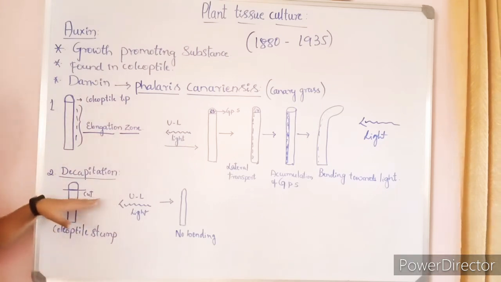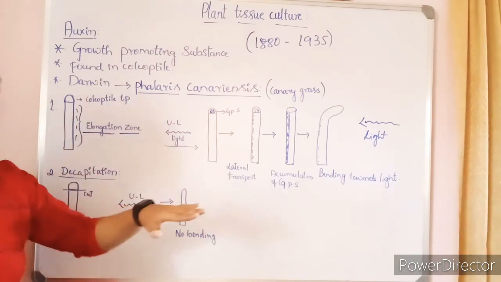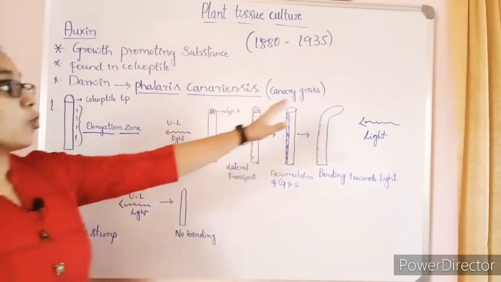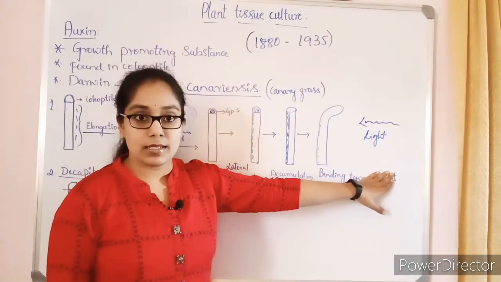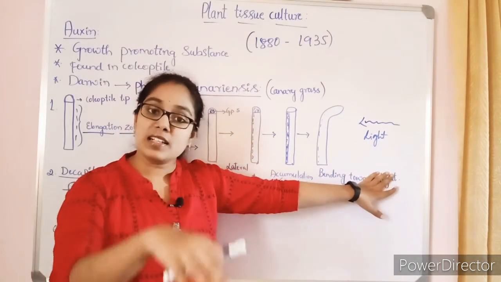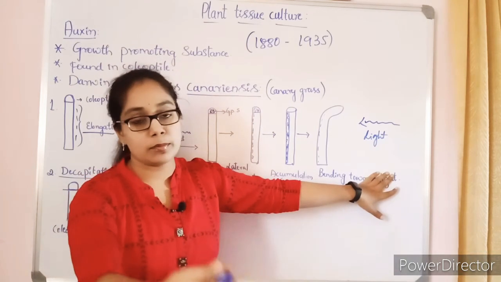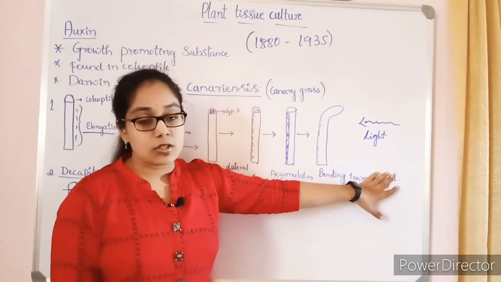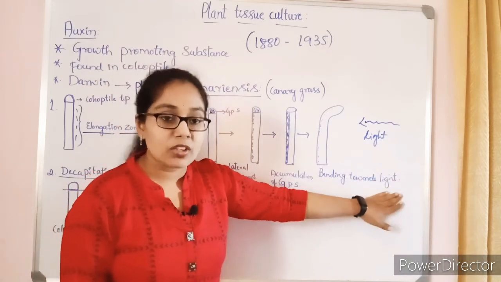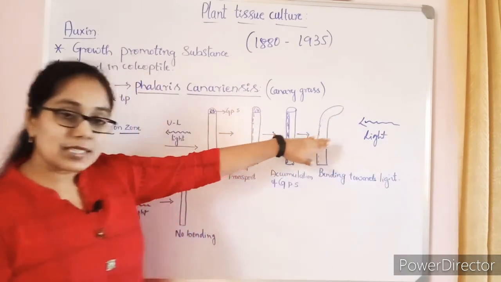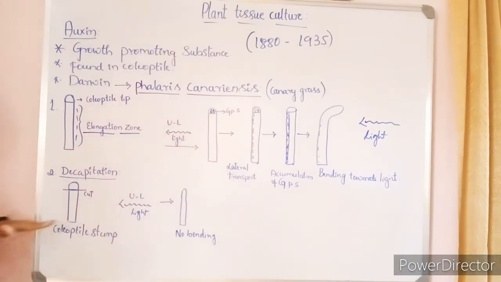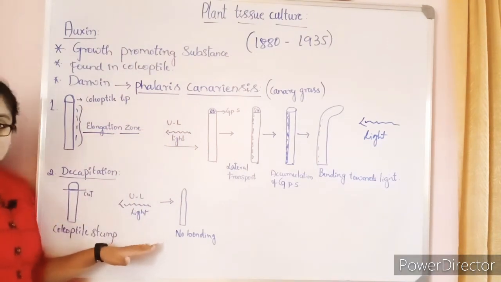He didn't know what inside the tip was responsible for the bending, so to find out, he cut the coleoptile tip and exposed it to the unilateral light.